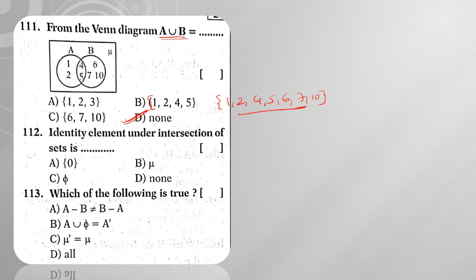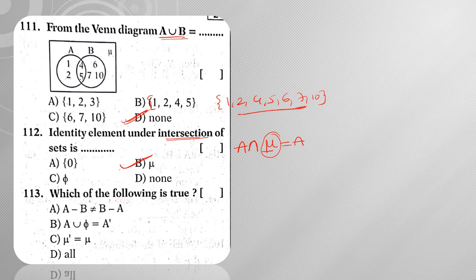Next, identity element under intersection of sets. We have already discussed this. A intersection how much is A again? A intersection mu is A, so the answer is mu.